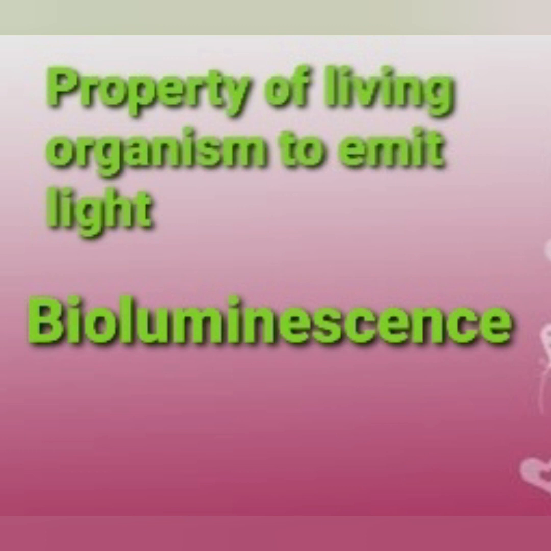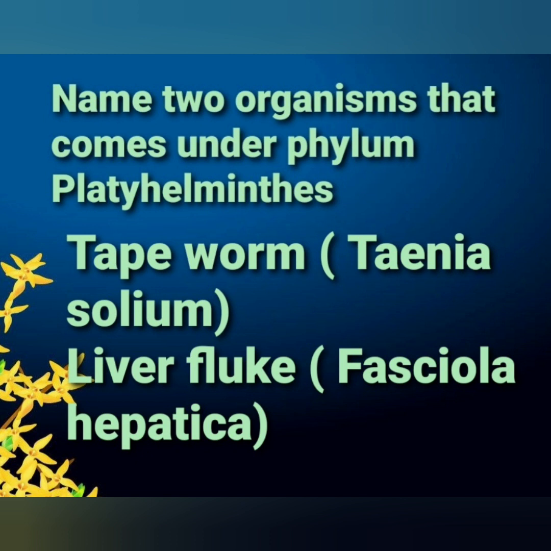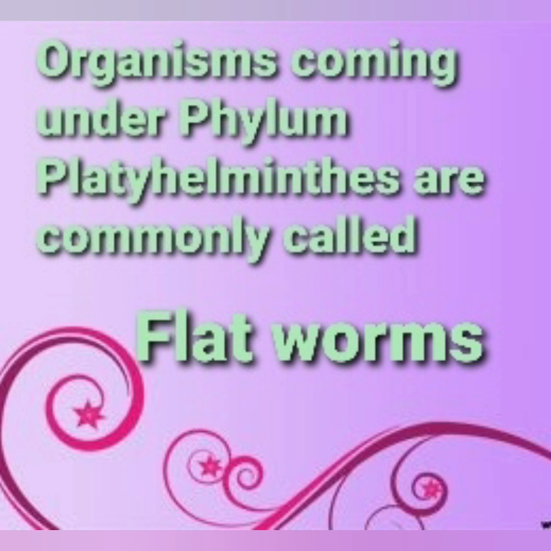Property of living organisms to emit light: bioluminescence. Name two organisms that come under phylum Platyhelminthes. Tapeworm, that is Taenia solium, and liver fluke, Fasciola hepatica. Organisms coming under phylum Platyhelminthes are commonly called flatworms.